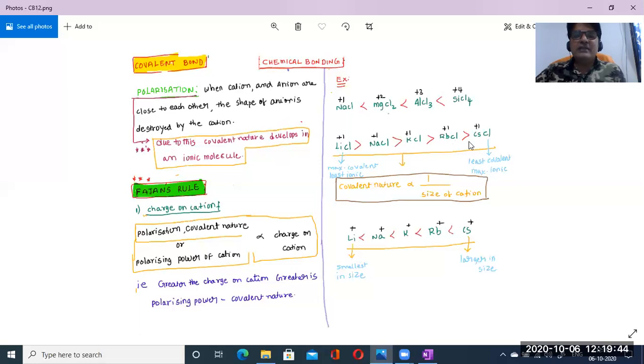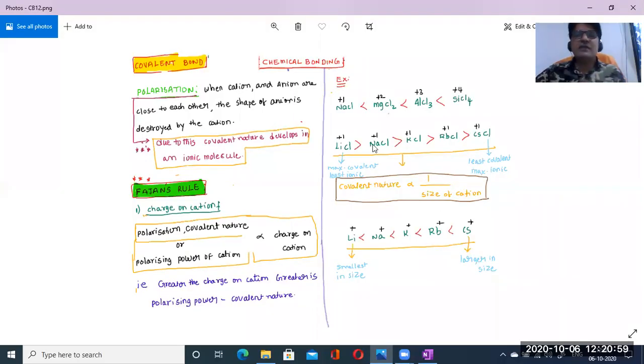The reason: the covalent nature is inversely proportional to the size of the cation. Group elements have the same number of valence electrons, isn't it? Same number of valence electrons means the same charge will be there. So don't go for the charge statement. If the charge is the same, we need to get the relation of the size of the cation.